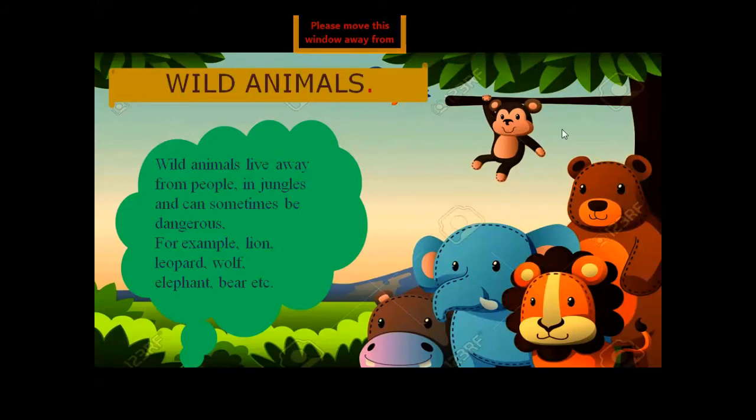You can see them in the forest. Wild animals live away from people in jungles. Jungles are also called forests. For example, monkey, bear, tiger, elephant, and hippopotamus. There are many other dangerous animals.